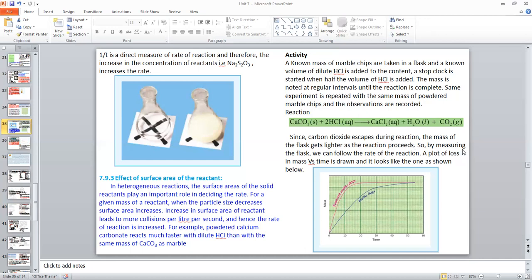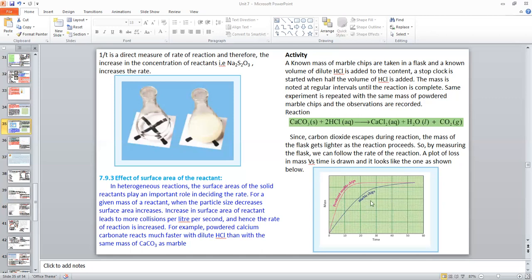So by measuring the mass of the flask, we can follow the rate of the reaction. A plot of loss in mass versus time is drawn, and it looks like the one shown below.